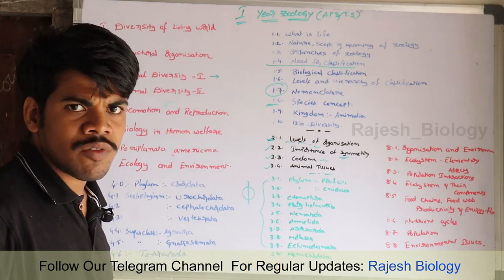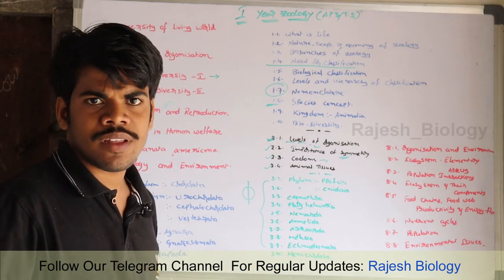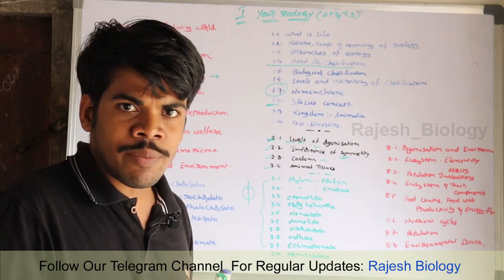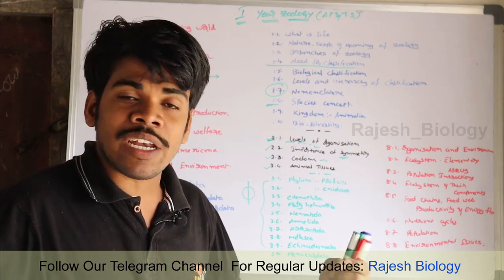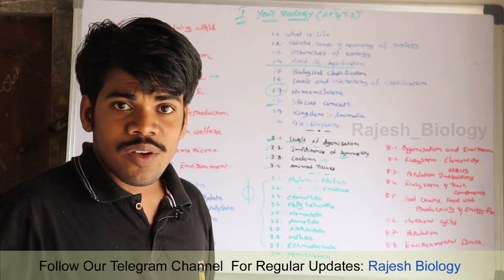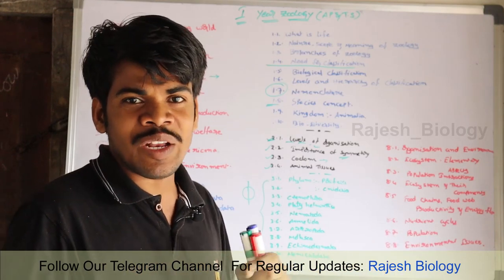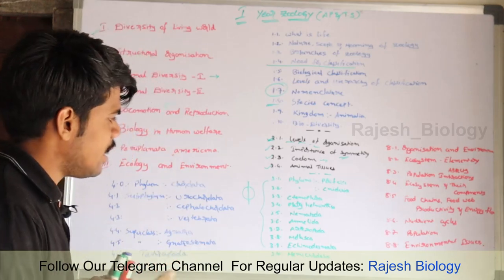You already know the word invertebrate. If any animal has a vertebra, that animal is known as a vertebrate. If the vertebra is absent, it is known as an invertebrate. In means absent here.